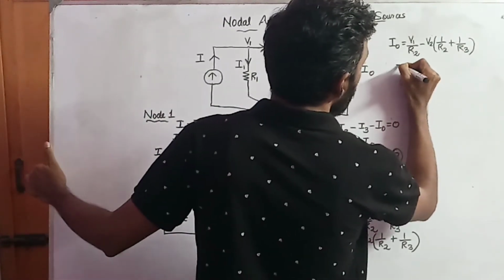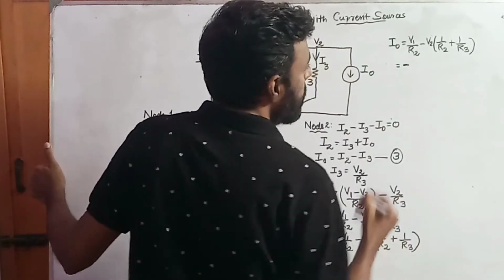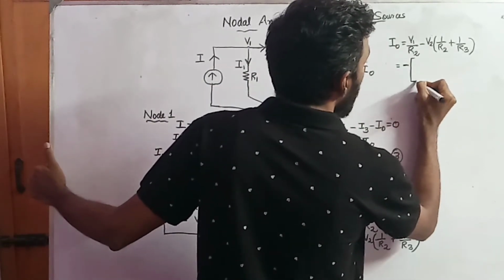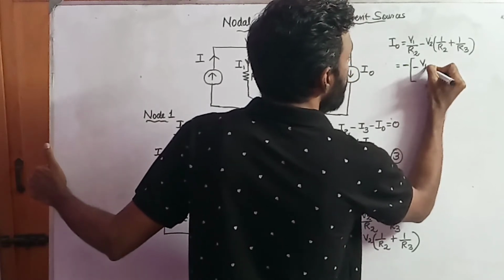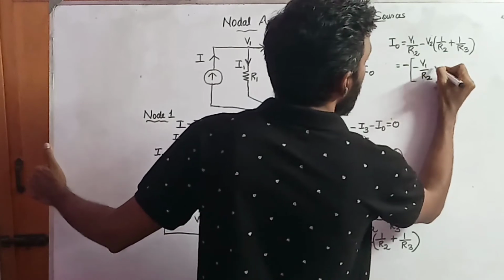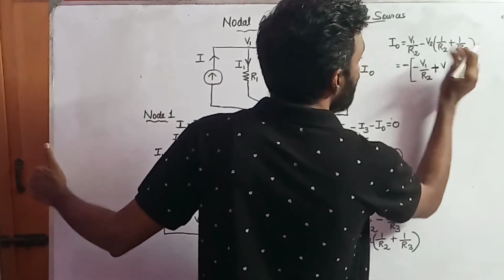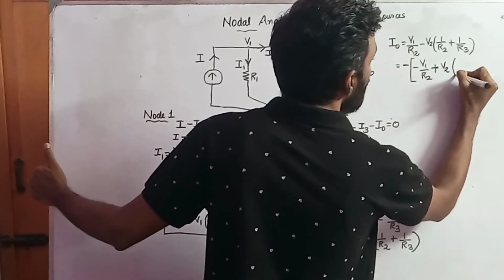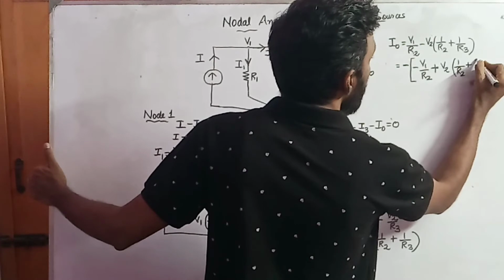I'm taking a negative sign outside, and within the bracket I'm adding a negative sign for this ratio V1 by R2. Similarly, I'm adding a positive sign here, and I'm writing this expression as it is, V2 into 1 divided by R2 plus 1 by R3.